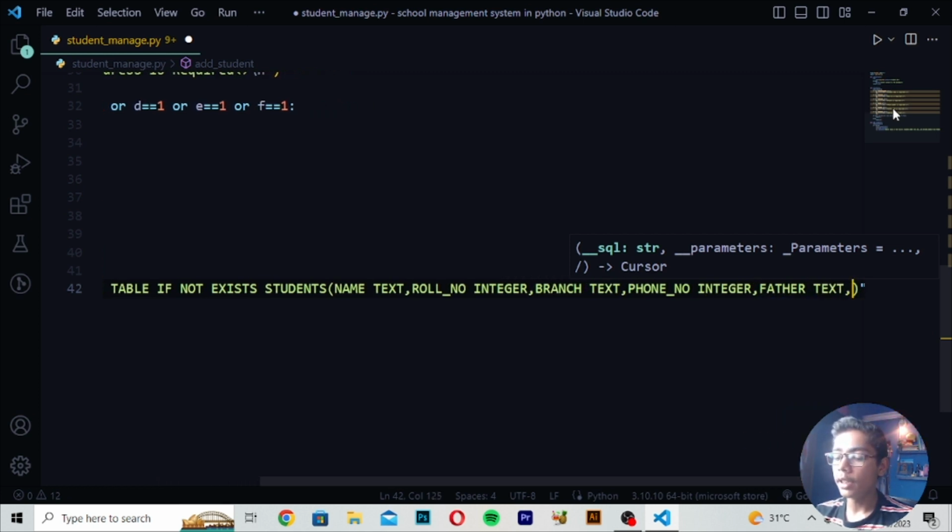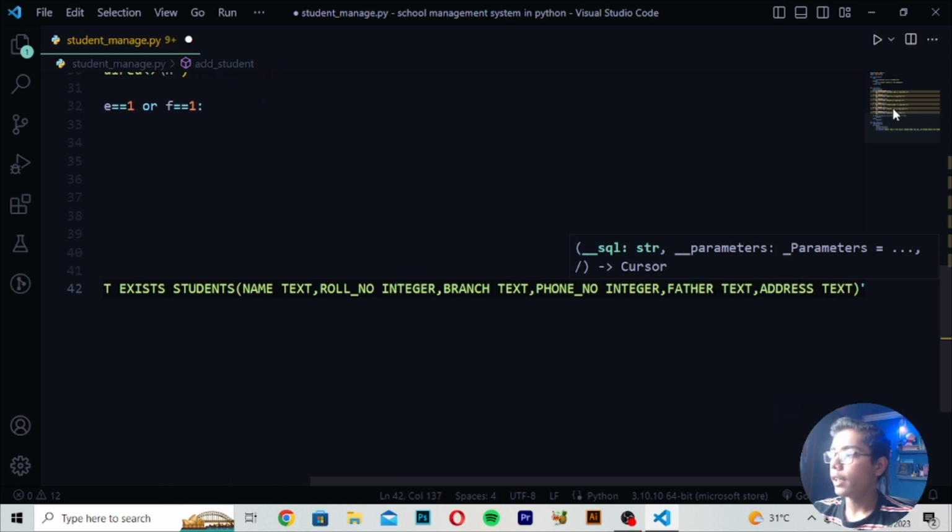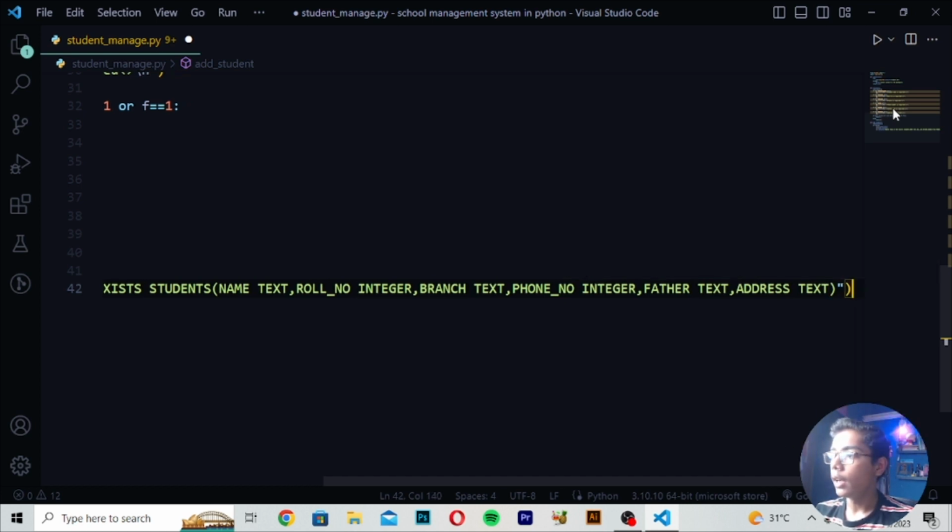Then you have to write the address value. Address value is also text. After writing this value, you have to close this tag here. So I will now close it and write this colon. After closing this tag, you have to do one thing: here we have to define all the things which we have not defined yet.